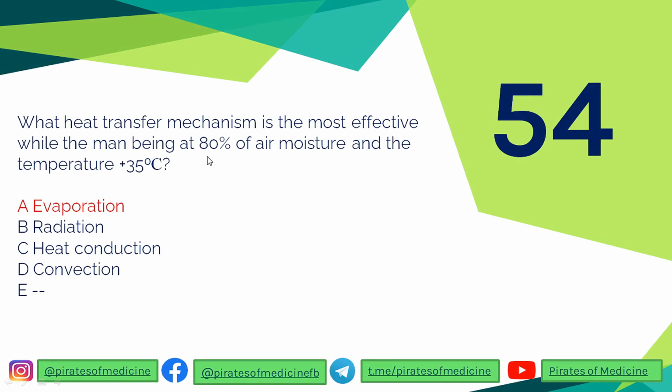man is at 80% air moisture and the temperature is 35 degrees Celsius. We did this question before and I hope you are ready to answer it. You can see two things we need to check: the temperature and the moisture. The moisture is not up to 100, not very high. It is high, but it is not at the level of 100. And the temperature of the surroundings is more than the body. Then what mechanism of heat loss will take place over here?